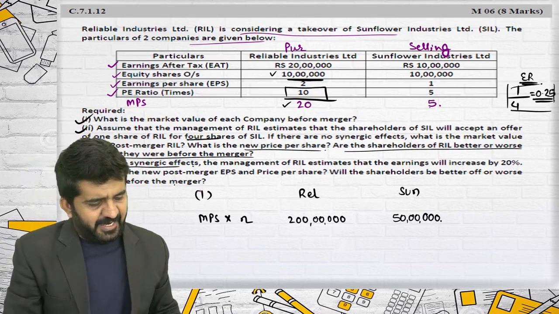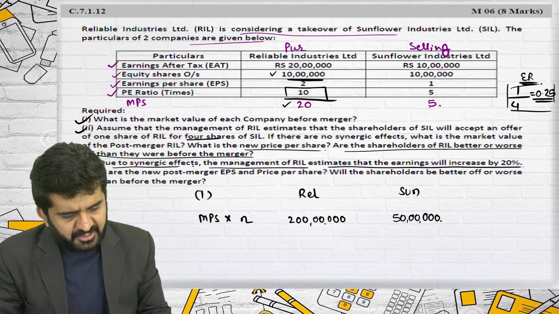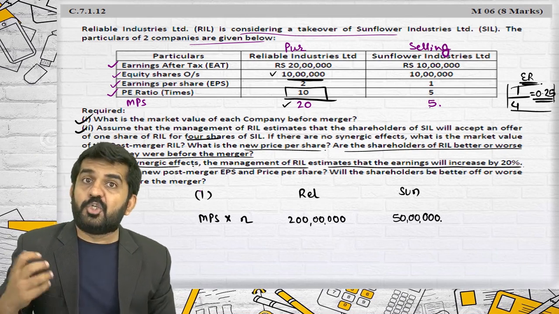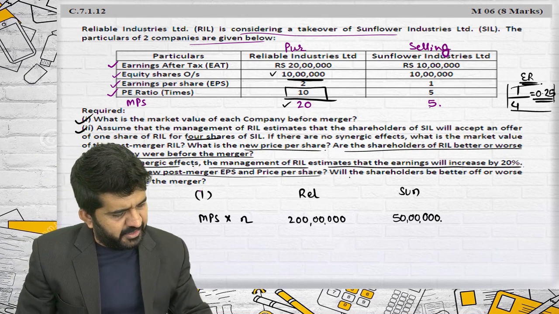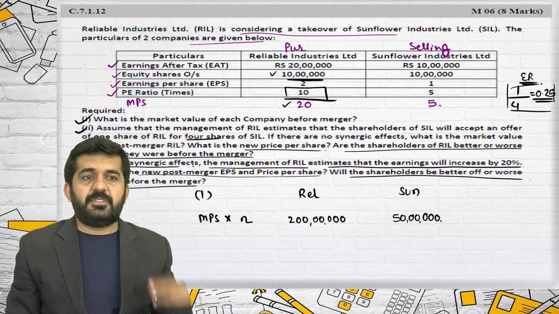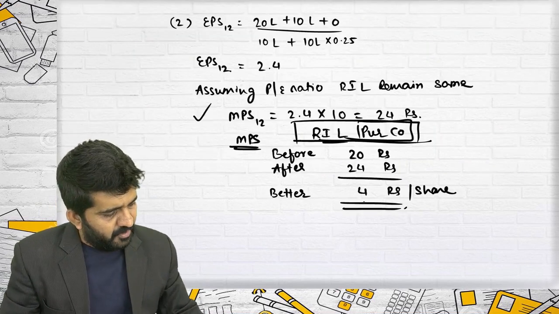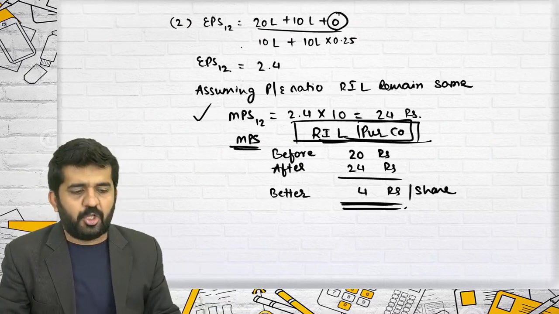Due to the synergy effect, the management of RIL estimates that earnings will increase by 20%. 20% of which company? Total. Is it alright? What are the new post-merger EPS and price per share? Will the shareholders be better off or worse off than before the merger? Alright. So what is the synergic gain they are saying? I need to find out EPS 1-2 again. Why? I'll tell you. Here I have taken synergic gain as 0. So in the third question, I'll have to find out all the things again.